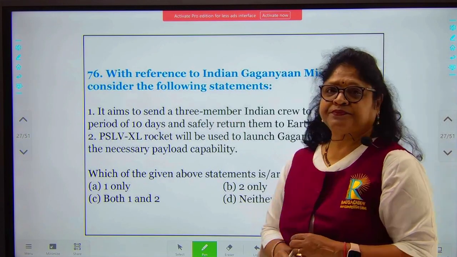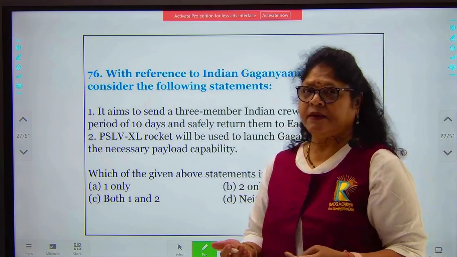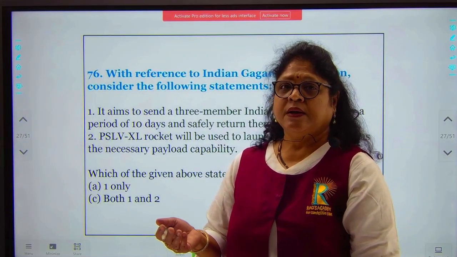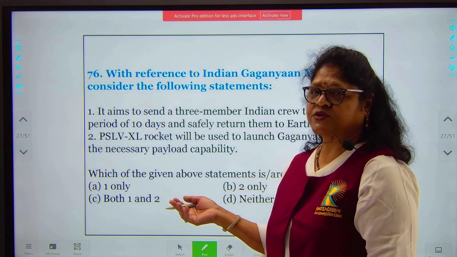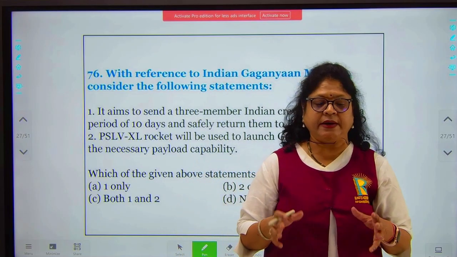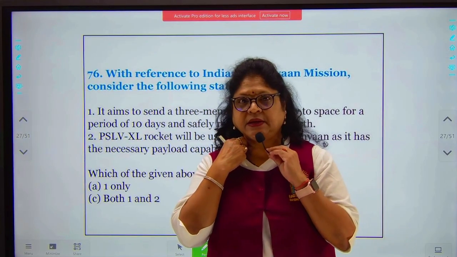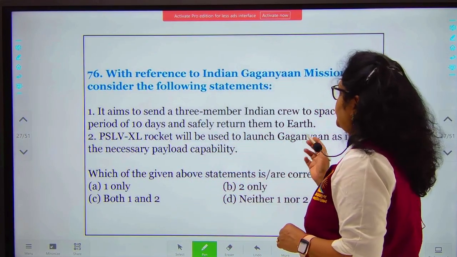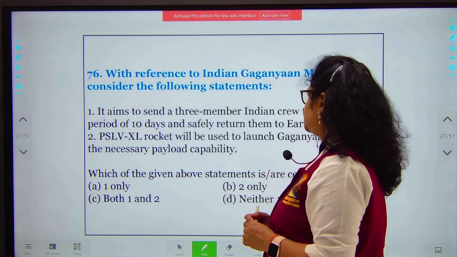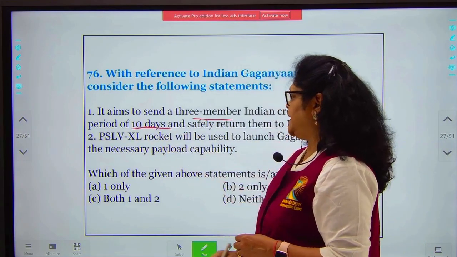The next question. With reference to Indian Gaganyaan mission, consider the following statements. As I said, every topical paper will also consist of a few current affairs questions. So here we have the first one, relating to Gaganyaan mission. Again, Indian space research and space development are a very important subject for your UPSC prelims. It aims to send a 3-member Indian crew to space for a period of 10 days and safely return them to Earth. Yes, 3 members will go, but this is only for 7 days.